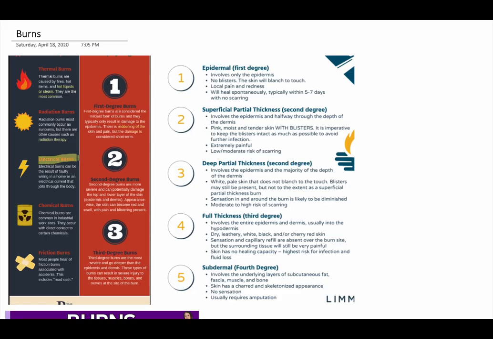Now, the third type is electrical burns. What are electrical burns? They are basically when a high voltage current passes through our body. They can occur from wiring at home, like if a small child puts his hand in a socket or touches a live wire which is not encased in plastic, it can cause an electrical burn. So there will be an entry and an exit point over here. We should be careful when handling electrical appliances as well.